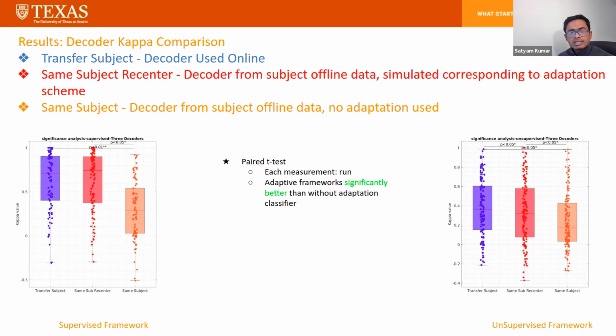Same subject recenter is a decoder simulated pseudo-online in the corresponding adaptation scheme, and this was to emulate how the performance would have been had subject-specific data been used. Same subject is the decoder used without tackling any non-stationarities. We use paired t-tests to estimate the significance. We clearly see that for both frameworks, the adaptive decoder was significantly better than the fixed decoder without any adaptation, which clearly highlights the presence of non-stationarity in the data. Convincingly, it shows that same subject recenter and transfer subject have similar performance.